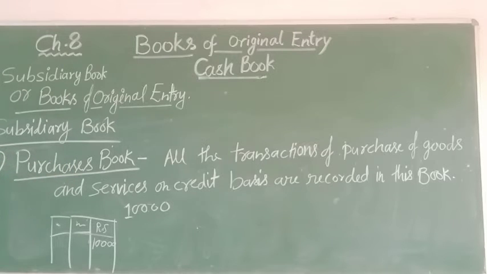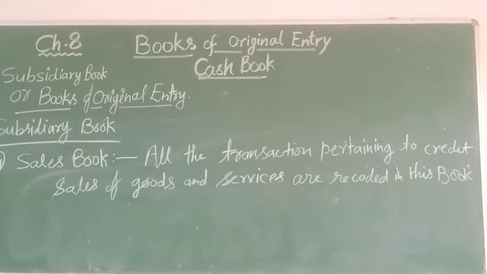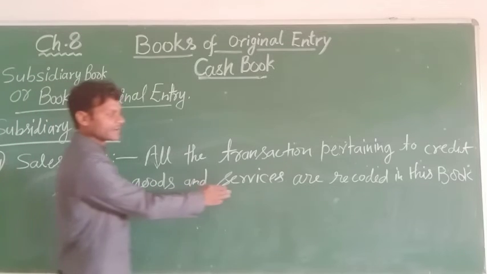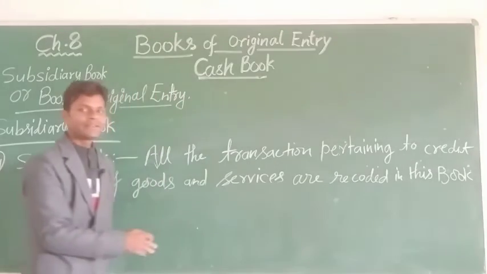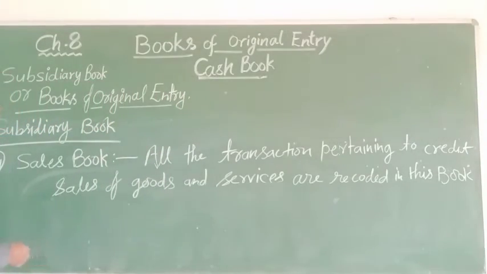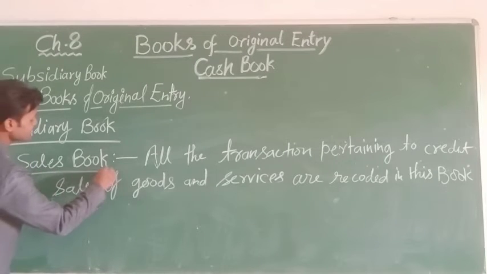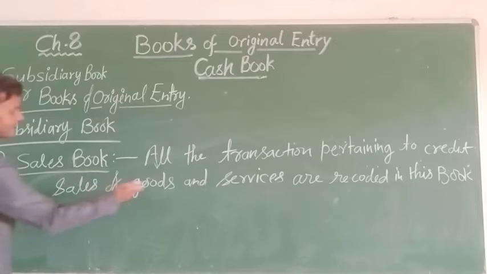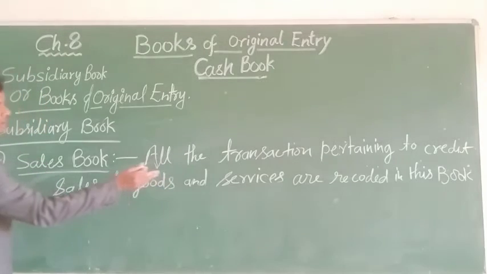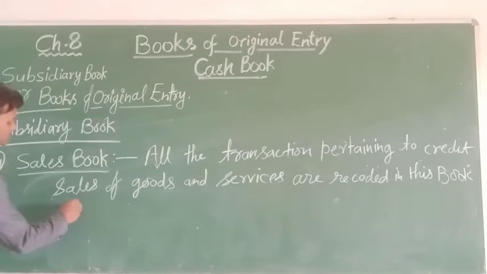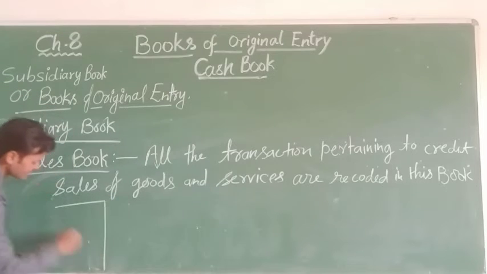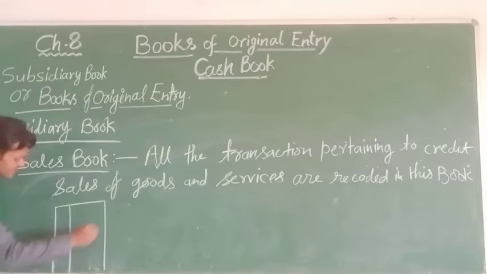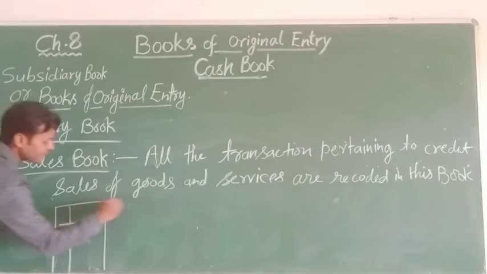So, third point, the sales book. All the transactions pertaining to credit sales of goods and services are recorded in this book. So all credit transactions and services are recorded in the sales book, in chronological order, date-wise, with particulars and amount.